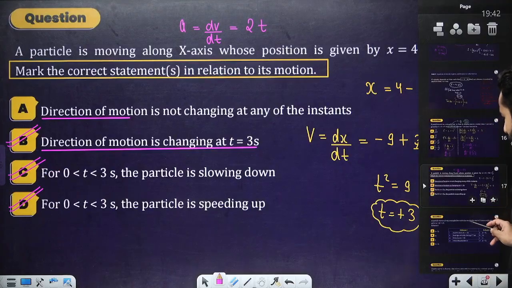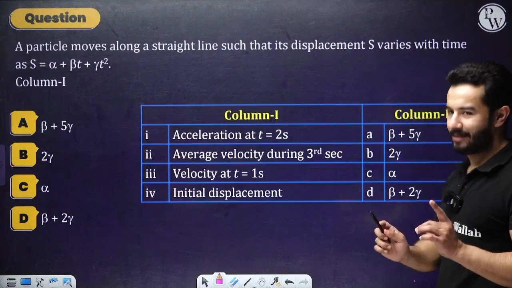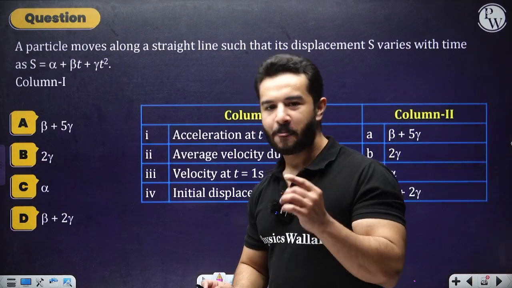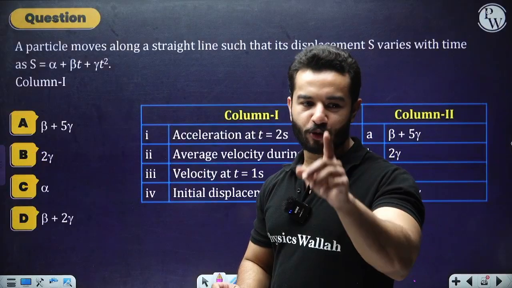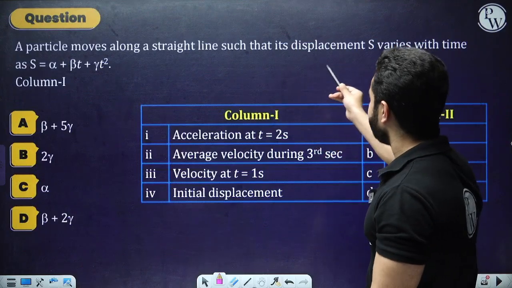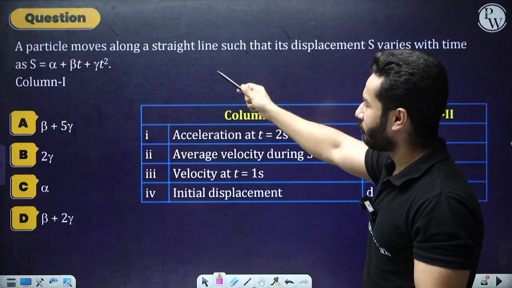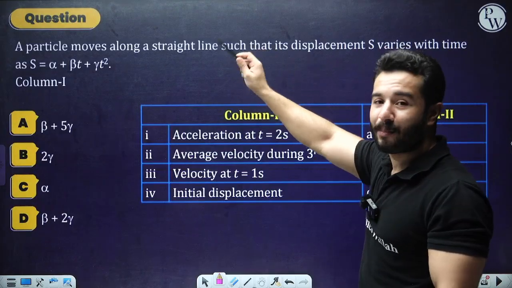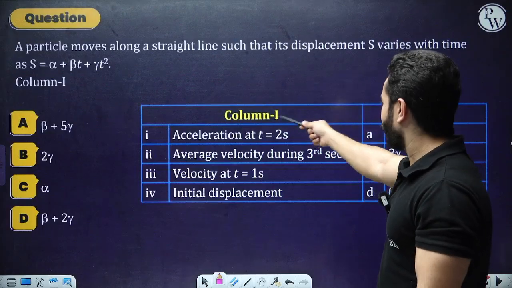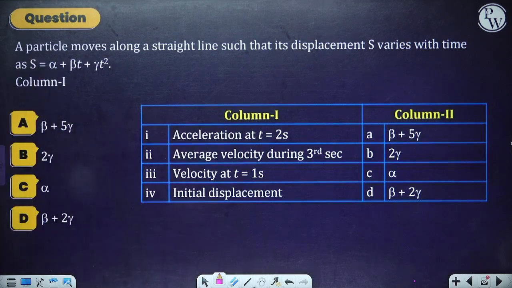Now again, I'm going to give you another question, and you're going to do the same thing with me. Let's read it. You pause the video, you solve it, then we are going to discuss it. A particle moves along a straight line such that its displacement s varies with time. S equals alpha plus beta t plus gamma t square, and then you have got column 1 and column 2 with yourself, right? So quickly do it, solve by yourself, and then we are going to discuss it.